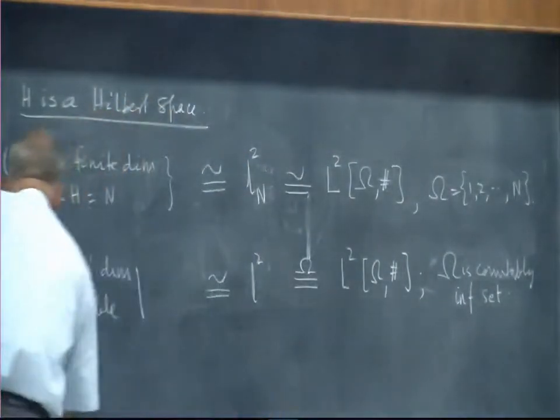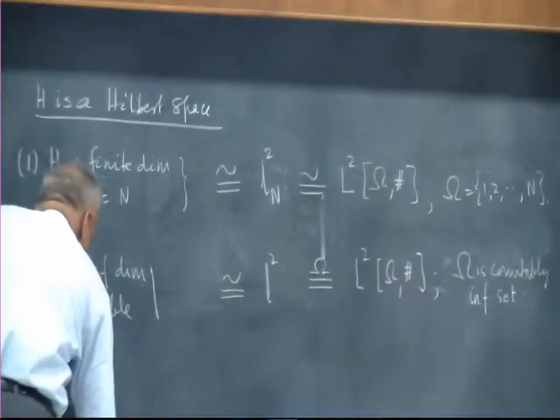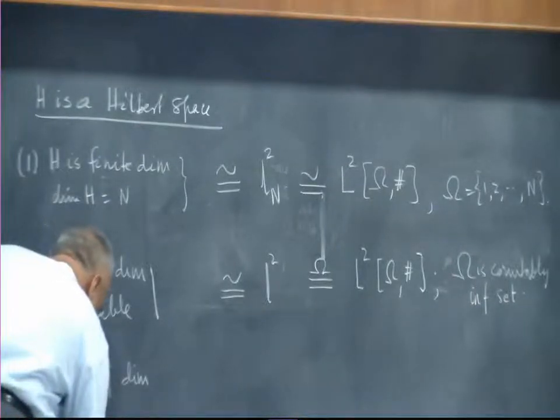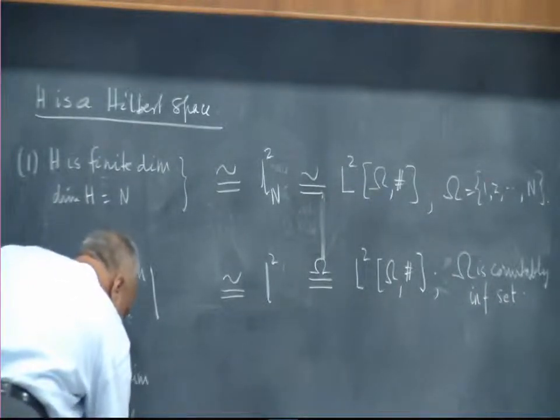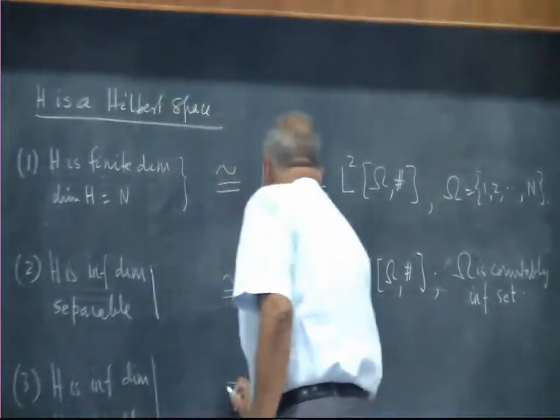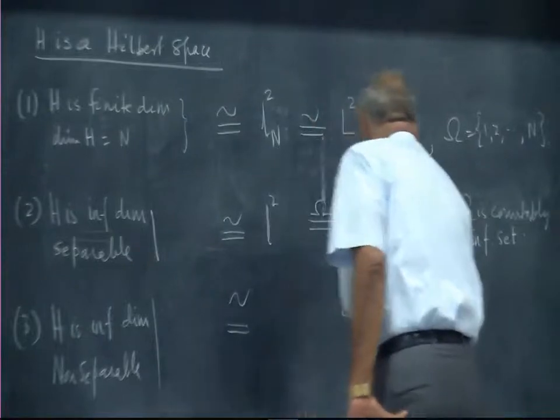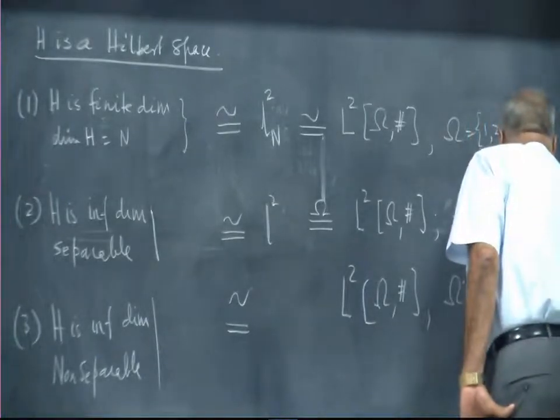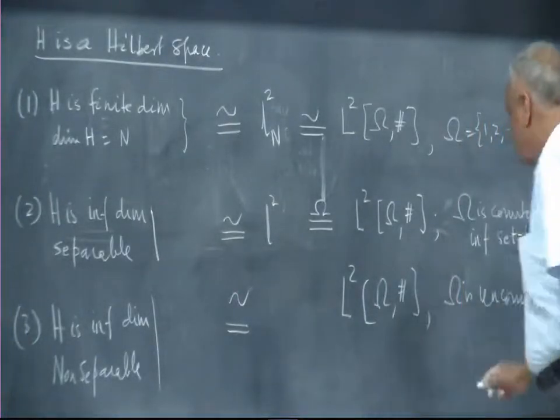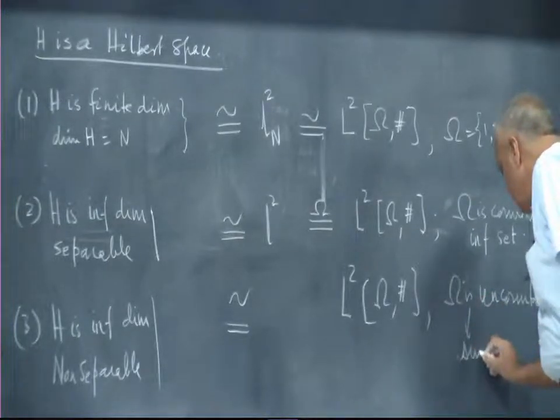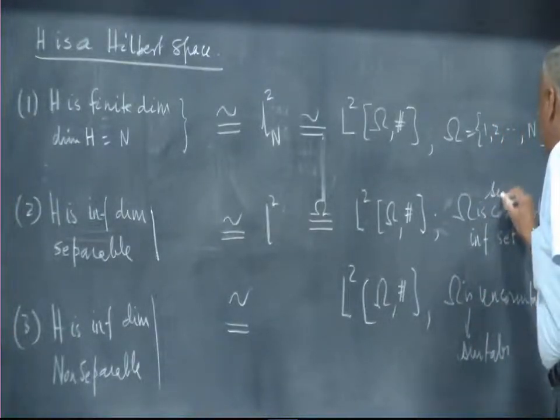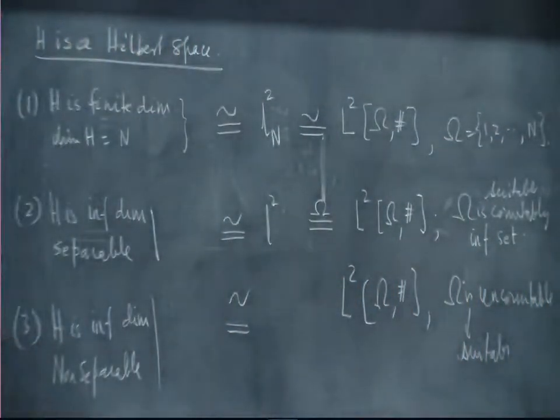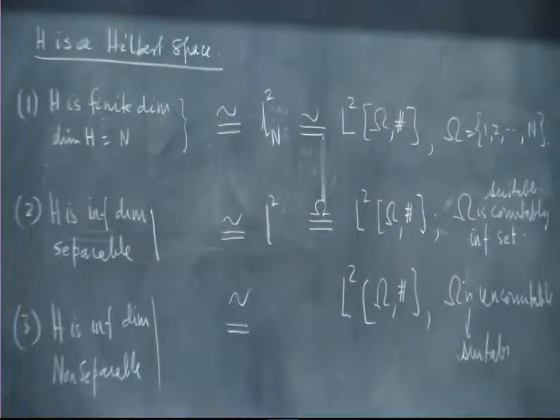The third case is H is infinite dimensional non-separable. In that case, that is congruent to L2 omega, where omega is now an uncountable set, a suitable omega. Everything is always a suitable omega, a suitable uncountable set, or a suitable countable set. Okay. So what this really boils down to saying is, any Hilbert space is essentially an L2